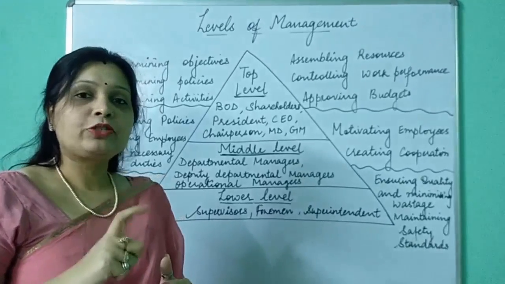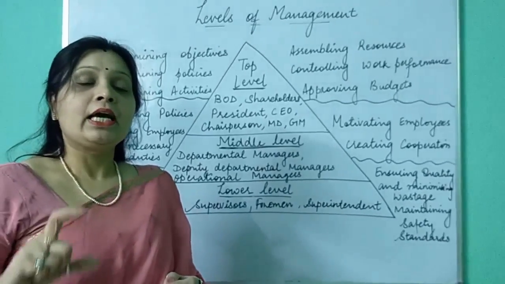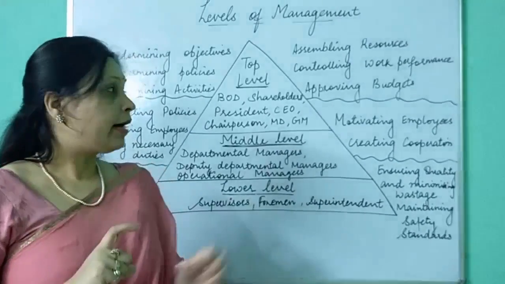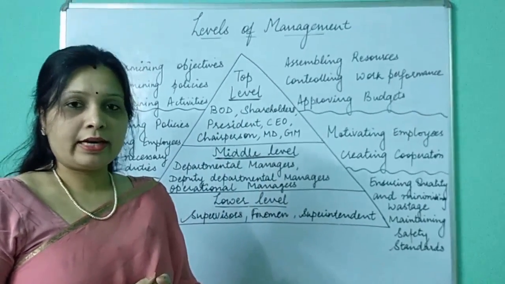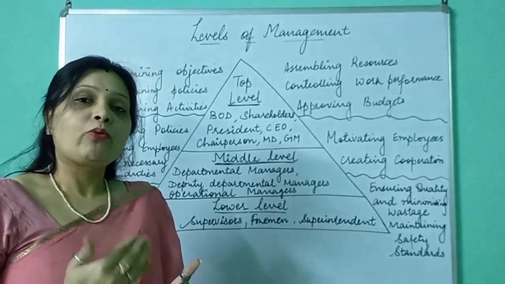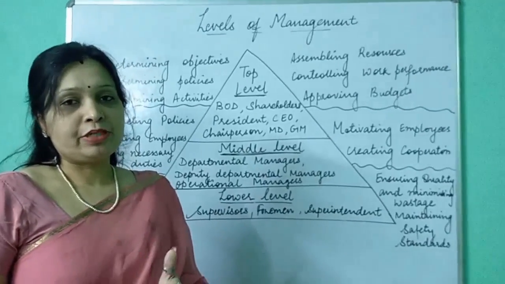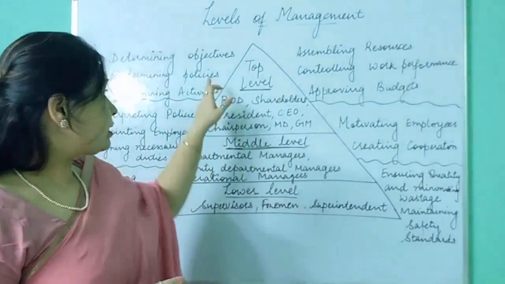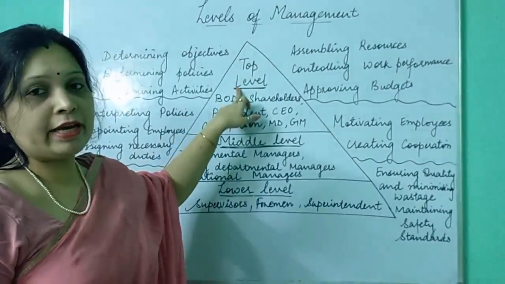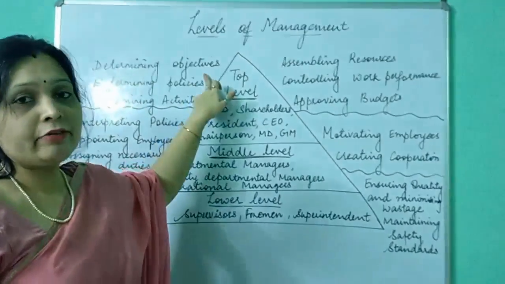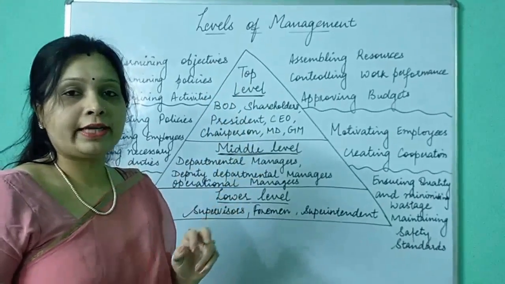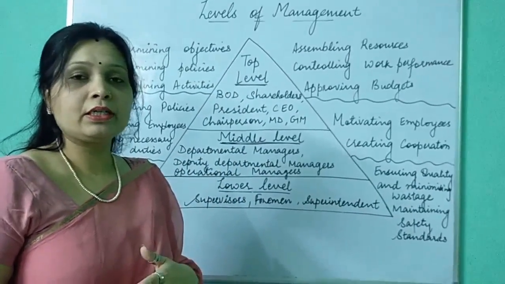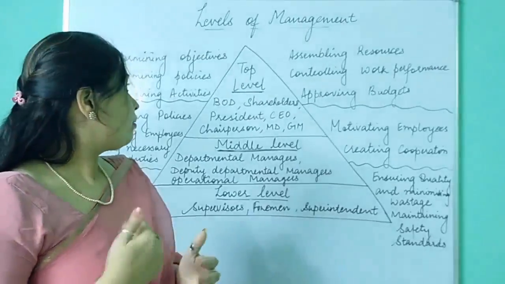So that objective for a particular period of time is determined by top level management, because they are ultimately the owners of the organization and they only decide what is going to be achieved by the business or the organization. So the first function of top level managers is to determine objectives, that whatever objective we are going to achieve in a particular period of time, say for 1 month or for 1 year or whatever period you mention there.